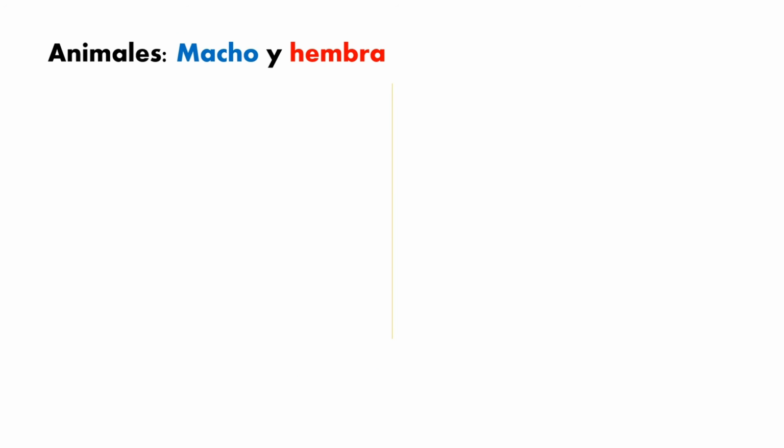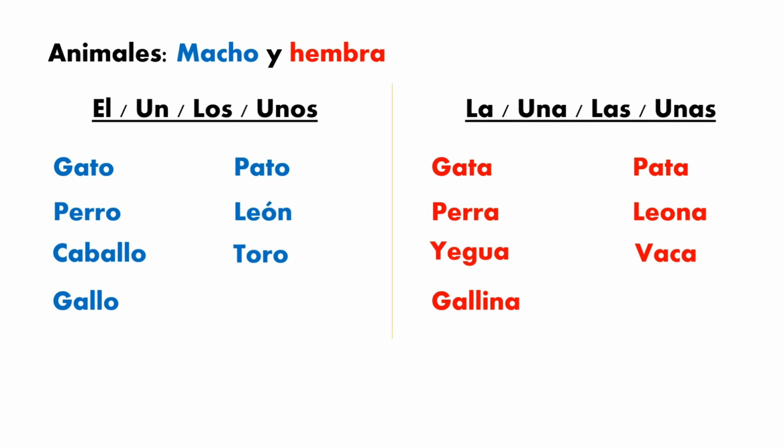Okay, guys, so now we are going to talk about animals. In this case, we have the gender: macho for masculine and hembra for feminine. We have some examples in here. In some cases, it will be the same word, and whether you are talking about a masculine or a feminine, the only difference is going to be the letter at the end, in most cases. For example, gato for masculine ends with an O. Gata ends with an A. Pato, pata, perro, perra, león, leona.